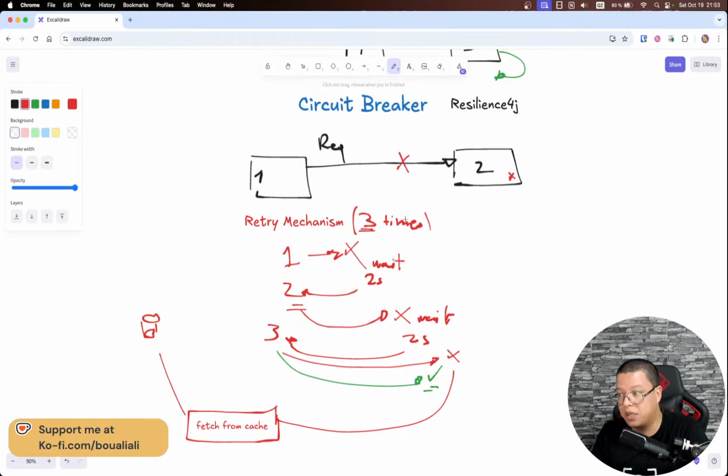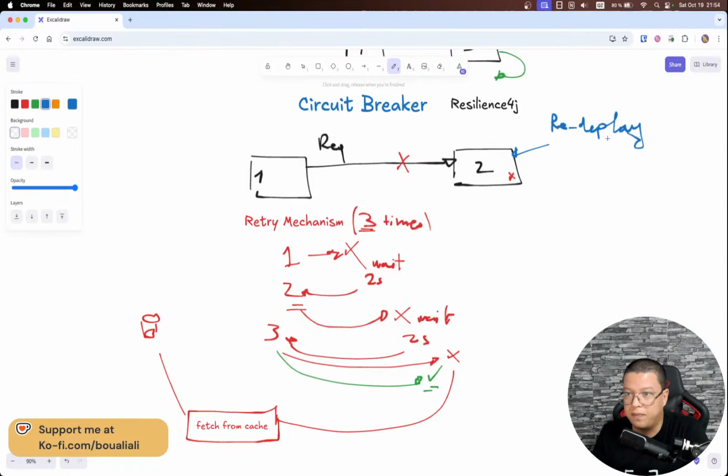If a microservice is not available, I need to have a mechanism that first will allow me to retry. Why do I need to retry? Let me go back to this one before moving to the other topics. Now on this microservice 2, I'm redeploying. I'm deploying a new feature or an update.